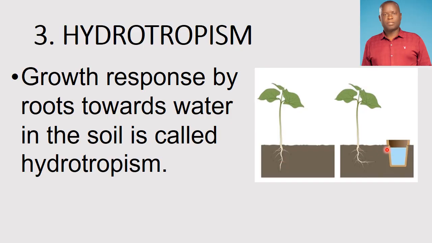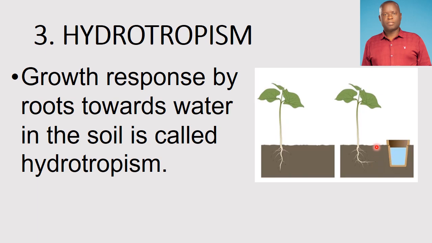But if you look at this one here, we have water, which is placed in a porous spot. Porous means this spot has openings, so that the water can percolate through the soil.